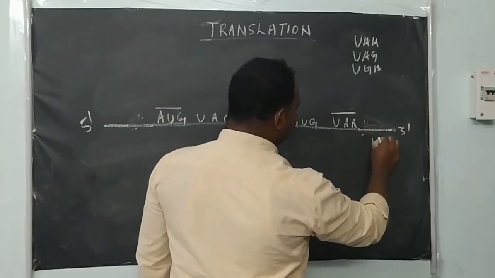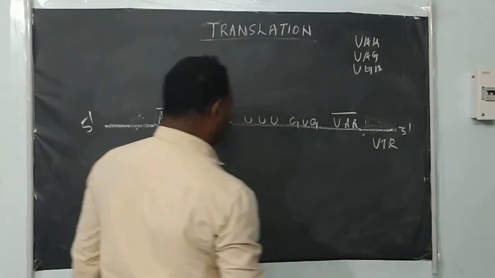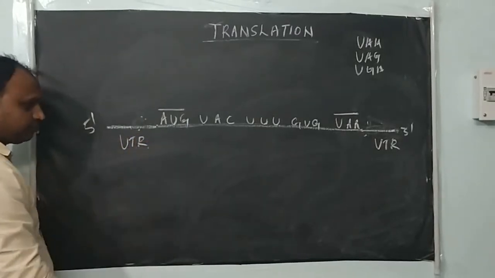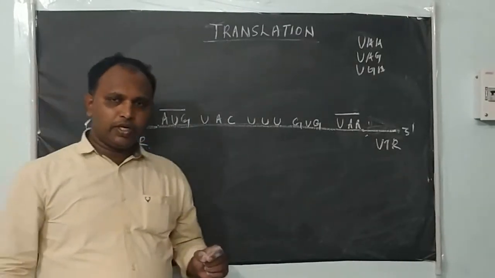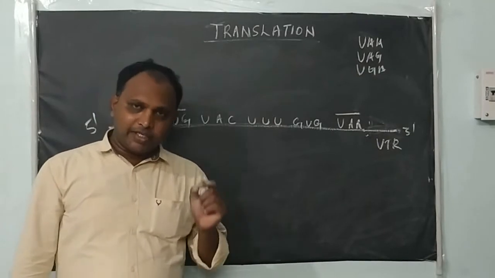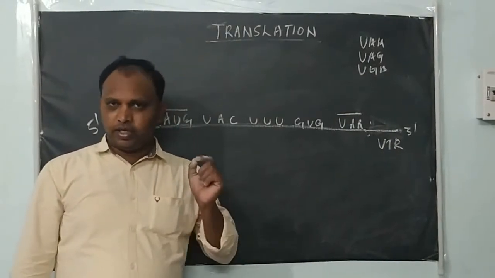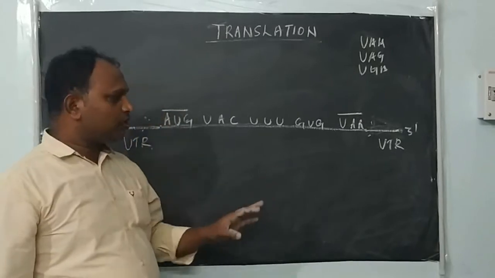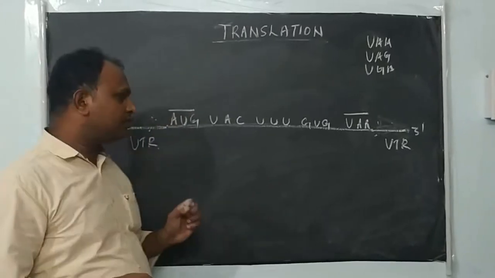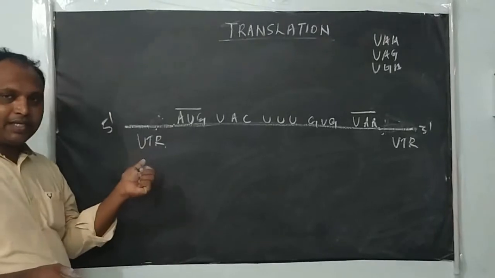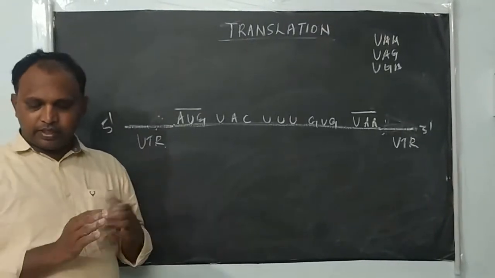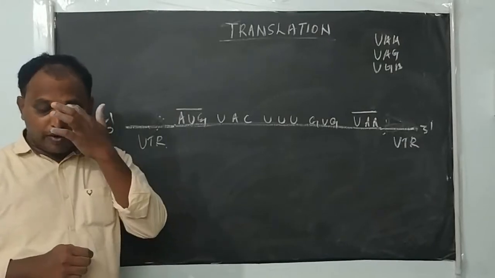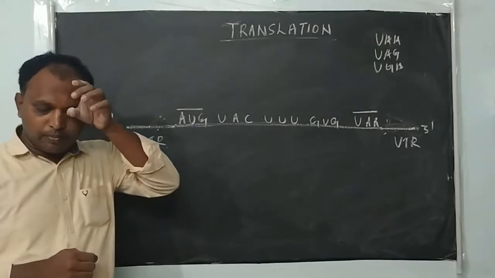This additional sequence is called UTR, untranslated region. These sequences are not translated, but they are required for efficient translation process.